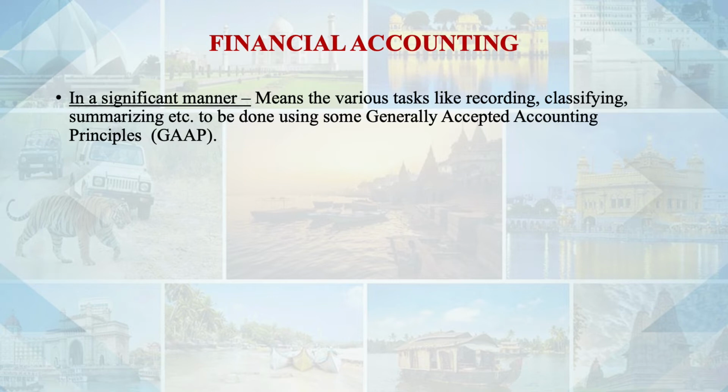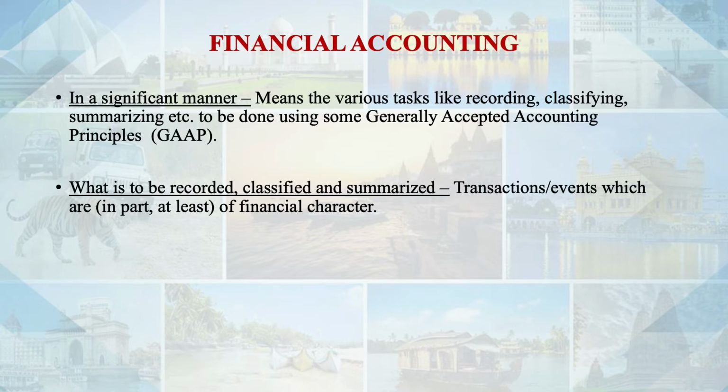And which transactions are to be recorded, classified or summarized? The transactions which have monetary characteristics or which can be expressed in terms of money, or the events of the business which are in part at least of a financial character, need to be recorded, classified and summarized in a significant manner by following the generally accepted accounting principles, and then the results need to be interpreted.